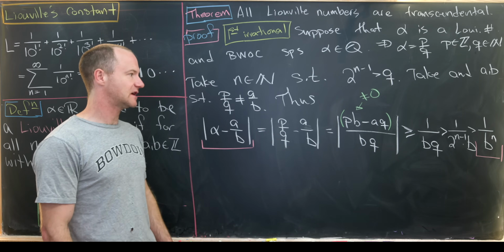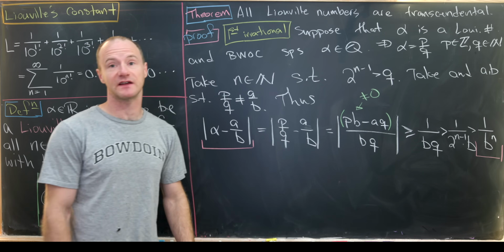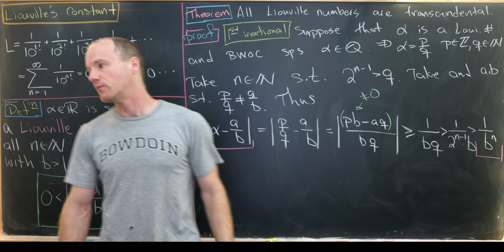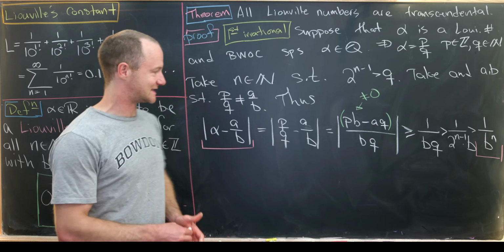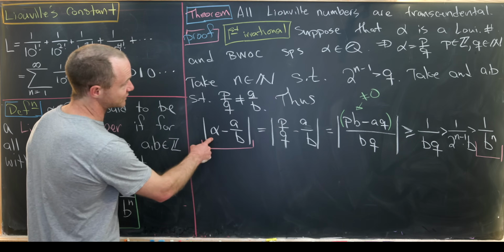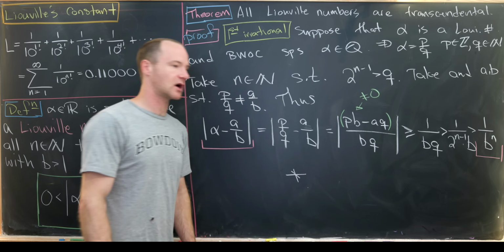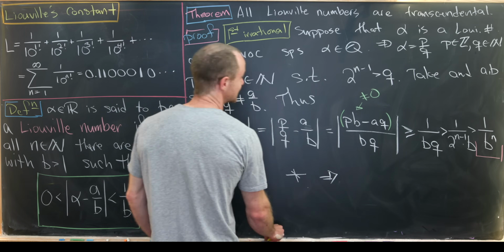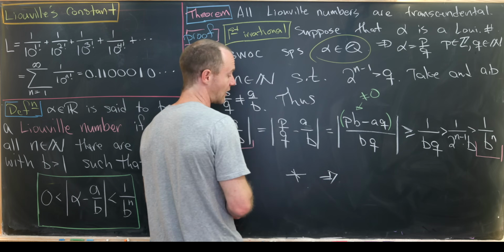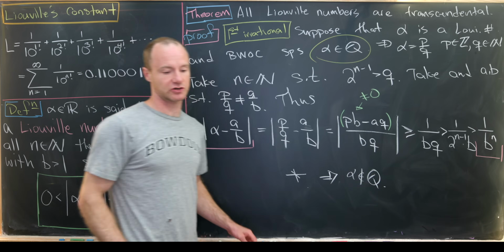But then that kind of thing can be constructed for this special choice of natural number satisfying this inequality. But that means that the definition for a Liouville number is not satisfied. So in other words, alpha is not a Liouville number, which is our contradiction. And thus, we are contradicting this assumption right here that alpha is rational. So we have alpha is indeed irrational.